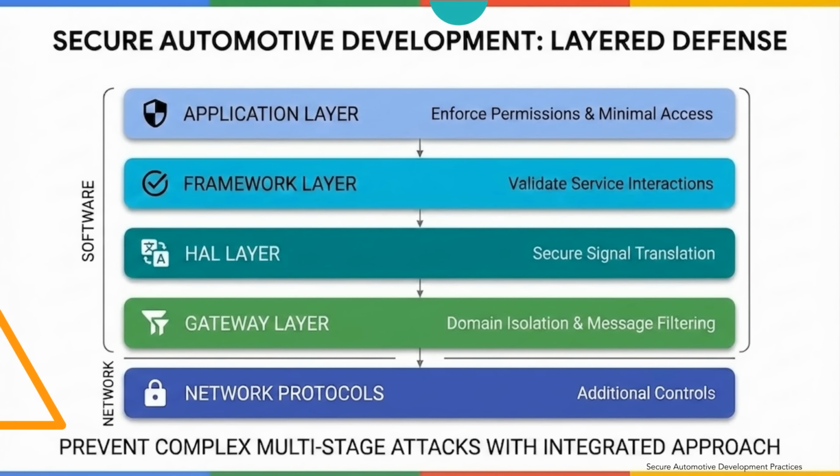Secure automotive development requires layered defense across software and network boundaries. The core takeaway is that security must be designed at every layer, not added later. A critical production insight is that the weakest component defines overall system security. A common failure pattern is over-reliance on a single control, such as gateway filtering.